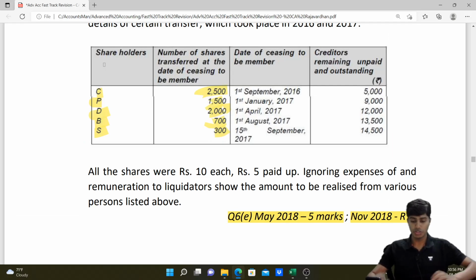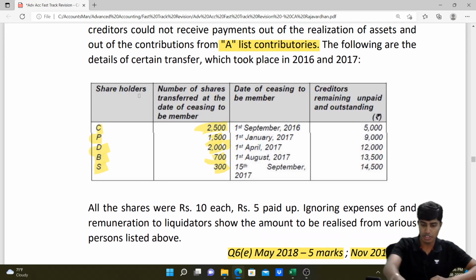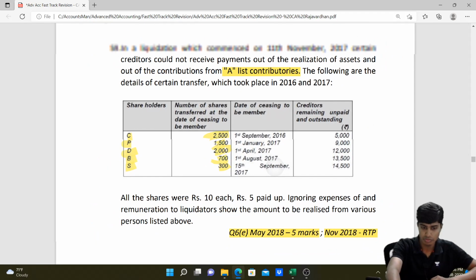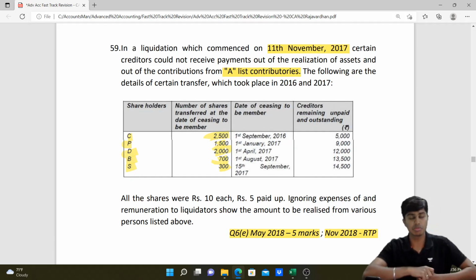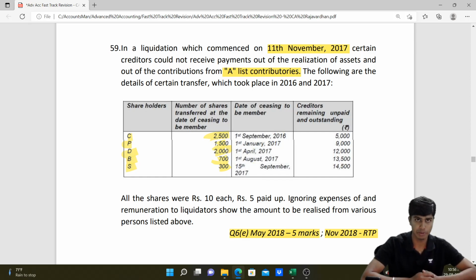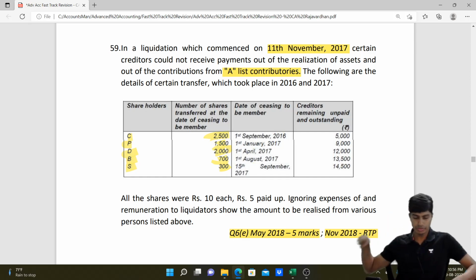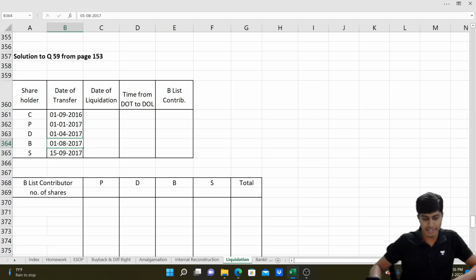I'll show the question for a brief moment if you guys want to take a screenshot of the question. Or if you can text me, I can share this material with you as a PDF. Or you can download it from ICAI sources also. This is the May 2018 exam paper. I hope you have taken the question down. I just entered the dates of transfer.